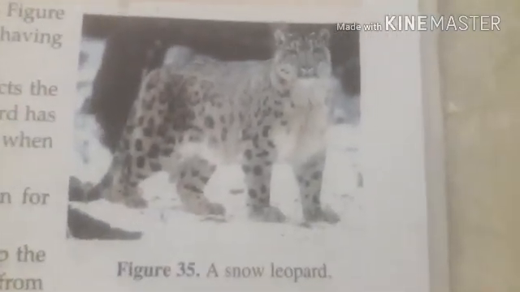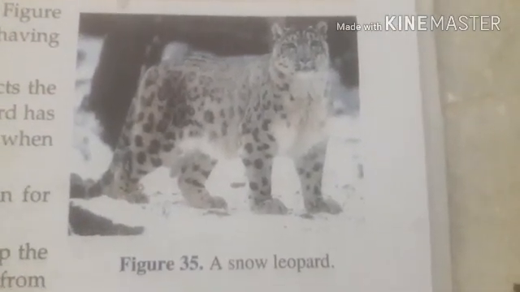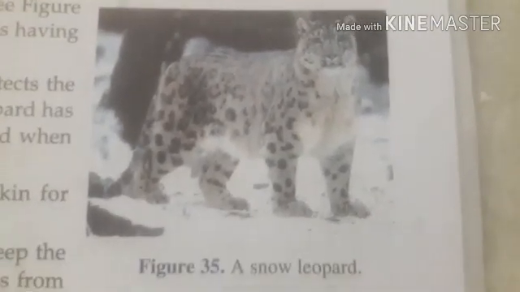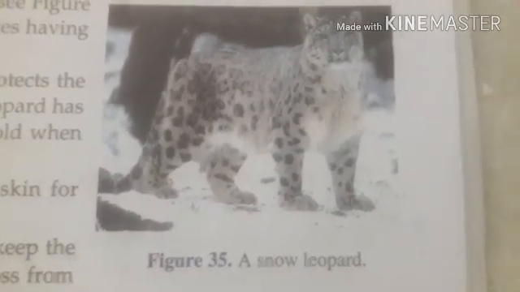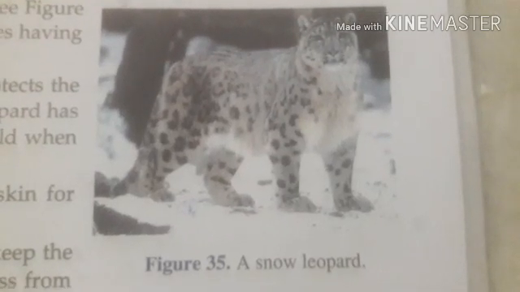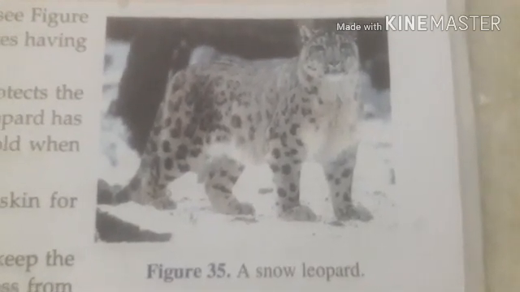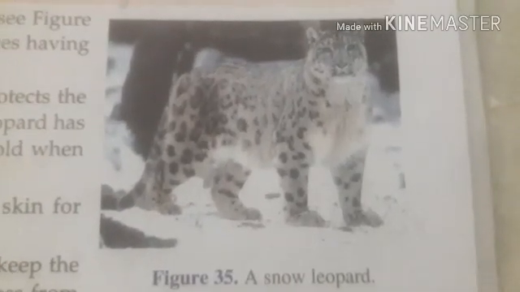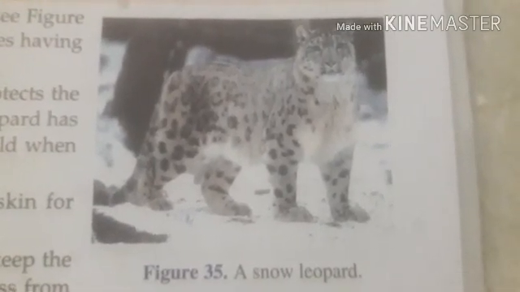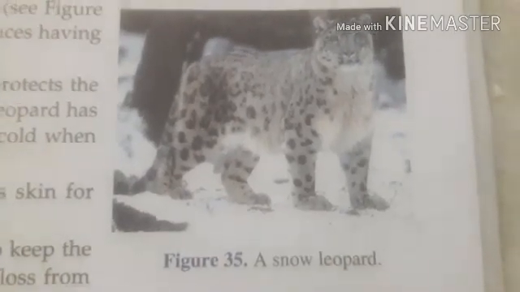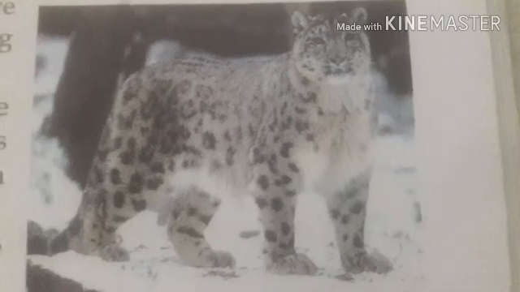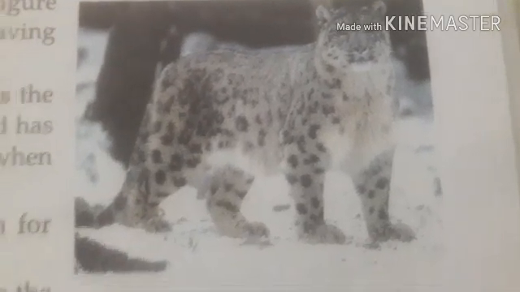Whereas if you look at another animal, that is the snow leopard. The snow leopard is able to survive in the snow because it has special adaptations. It has thick fur, which acts as an insulator. It has small ears to reduce the body surface. It has a round shape, right? In the paw they have more thick fur, which makes the paw broader, so it won't sink in the ice. So these are the adaptations that can be seen in the snow leopard, right?